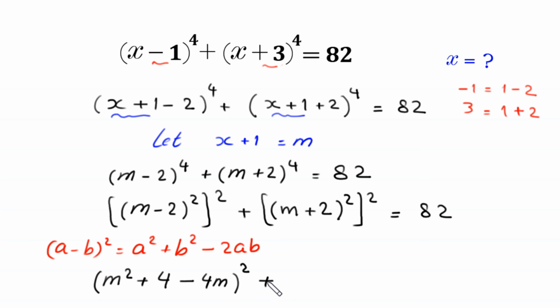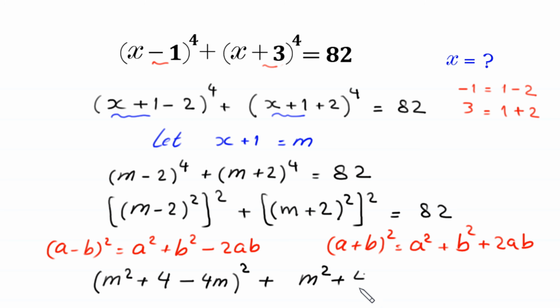Plus, by using this algebraic identity, (a + b)^2 = a^2 + b^2 + 2ab, this (m + 2)^2 will become m^2 + 4 + 4m, the whole squared, is equal to 82.